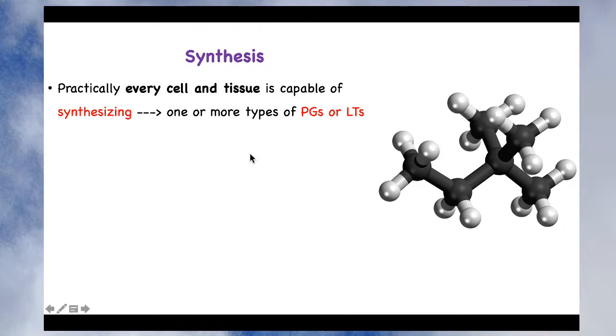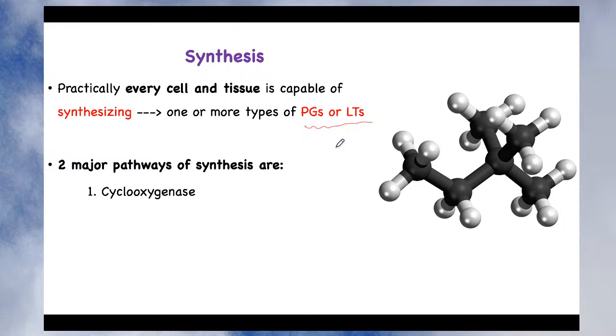As I have mentioned, every cell and tissue is capable of synthesizing one or more types of prostaglandins or leukotrienes. As far as synthesis of eicosanoids is concerned, it takes place by two major pathways. The first is the cyclooxygenase pathway, and the second is the lipooxygenase pathway.